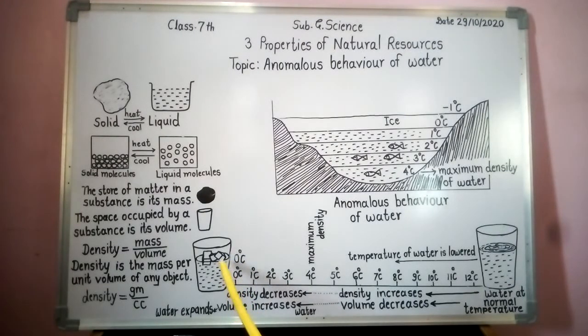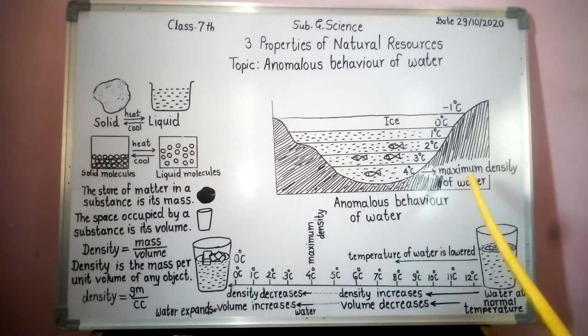It means the density of ice is less than that of the normal temperature of water, and that's why ice floats on water. Ice floats on water because the density of ice is less than that of normal water.